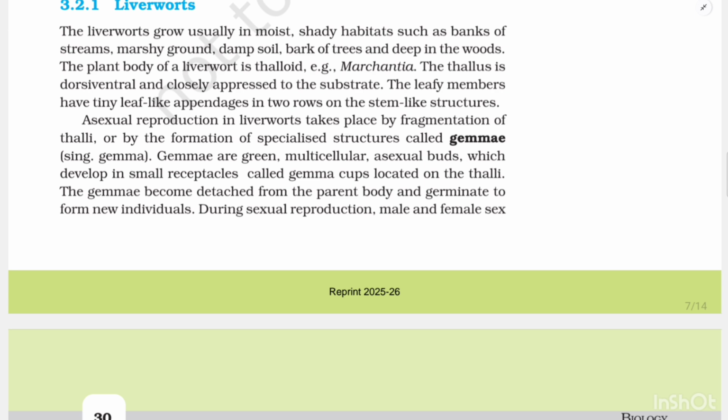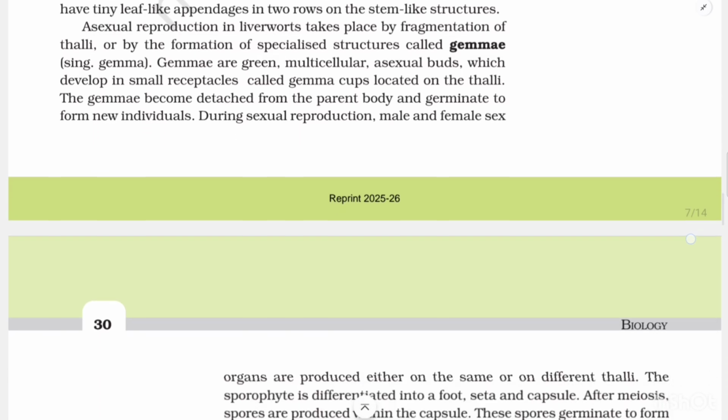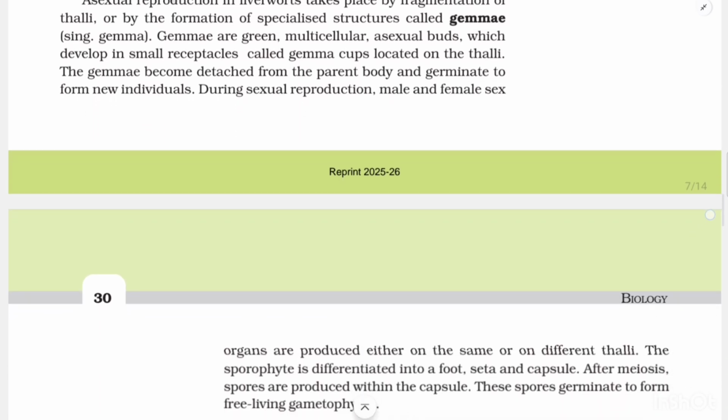The thallus is dorsiventral and closely appressed to the substrate. The leafy members have tiny leaf-like appendages in two rows on the stem-like structures. Asexual reproduction in liverworts takes place by fragmentation of thalli or by the formation of specialized structures called gemmae, singular gemma. Gemmae are green multicellular asexual buds which develop in small receptacles called gemma cups located on the thalli. The gemmae become detached from the parent body and germinate to form new individuals.